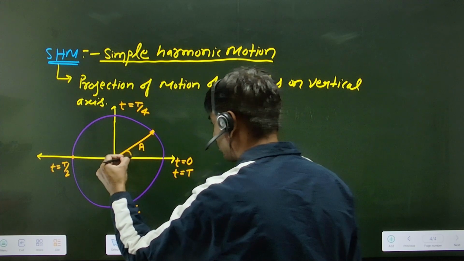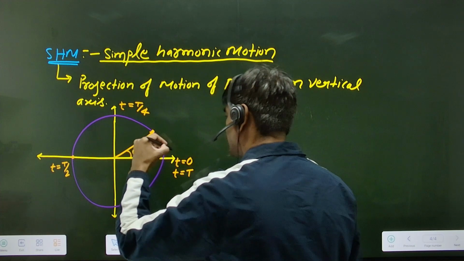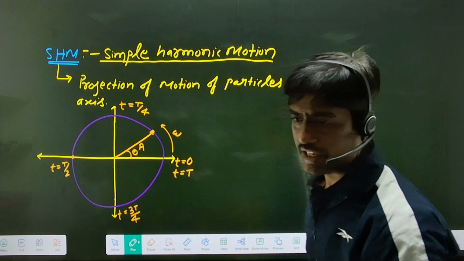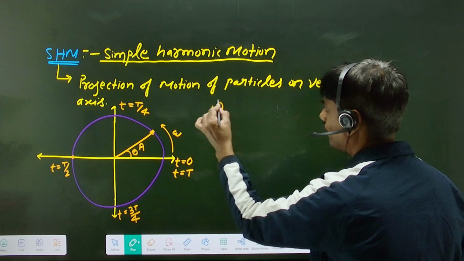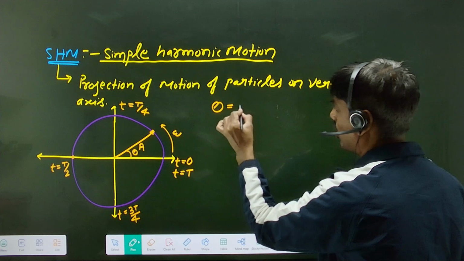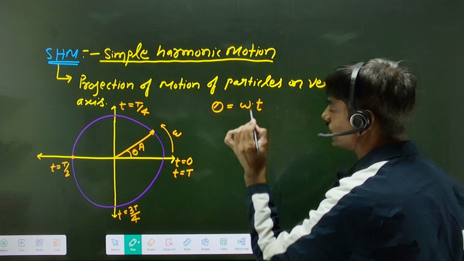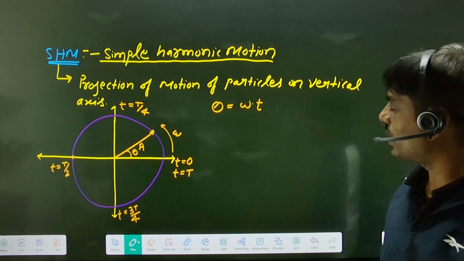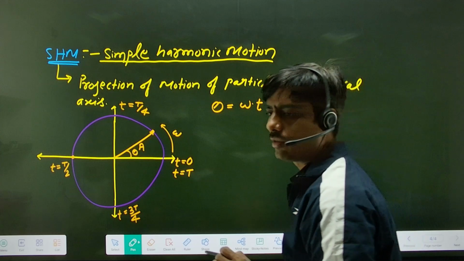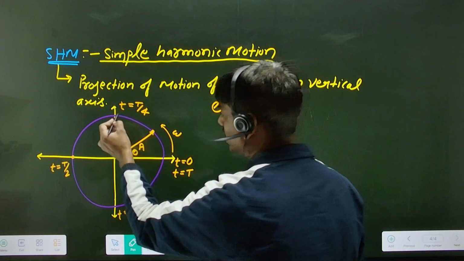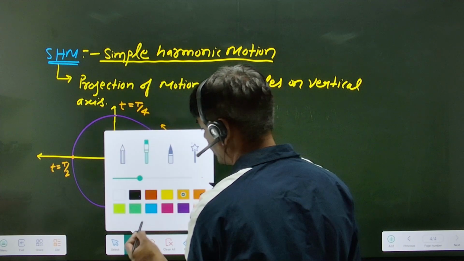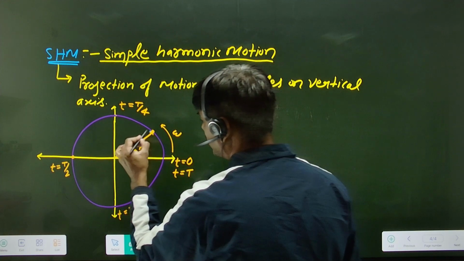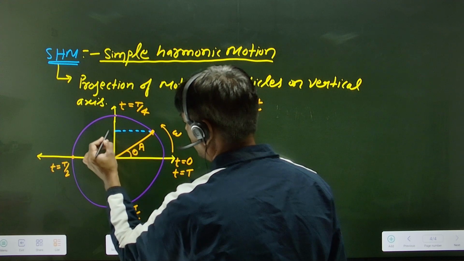Now what is this angular position theta? If angular speed is omega, you know what is the angular distance? Theta equal to omega into t. Distance equal to speed into time. So theta equal to omega t. Now we have to take the projection of this one on the vertical axis. That means we require the value on this axis. This is the horizontal axis. This is the vertical axis. So projection of this position on the vertical axis, on the y axis.